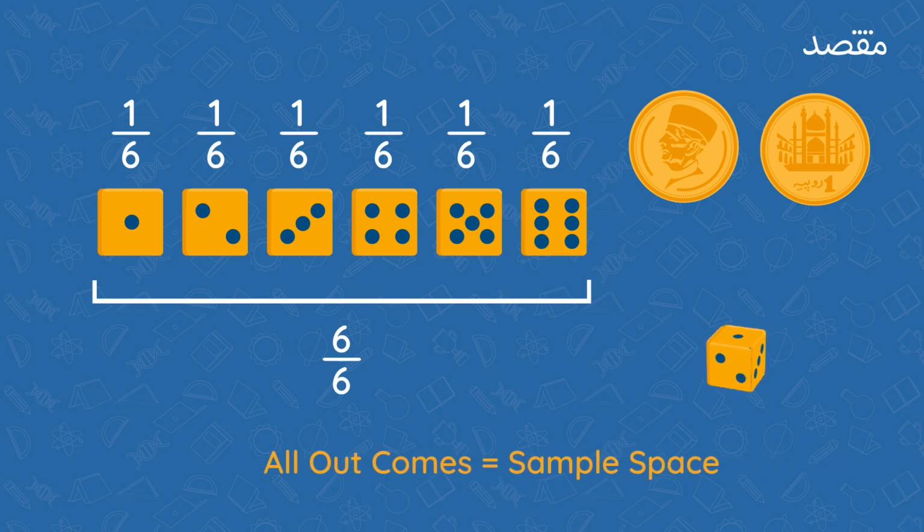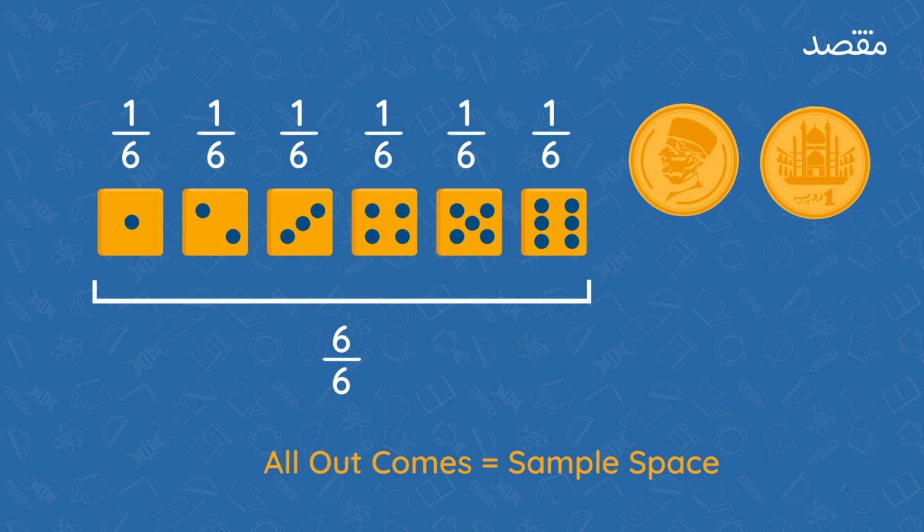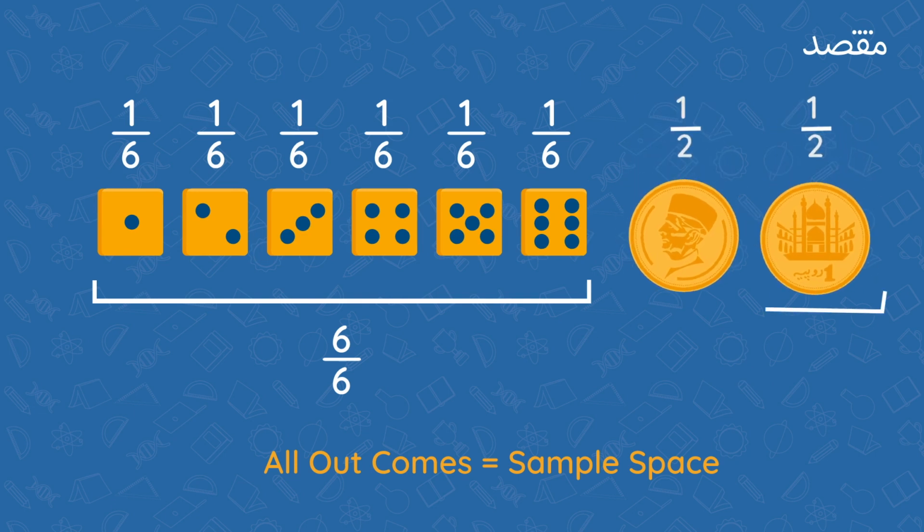When you roll a dice, any of those sides is just as likely to come up as the others. That sounds a lot like flipping a coin, doesn't it? Each side of a die is just as likely to come up as the others, and each side of a coin is just as likely to come up as the other.